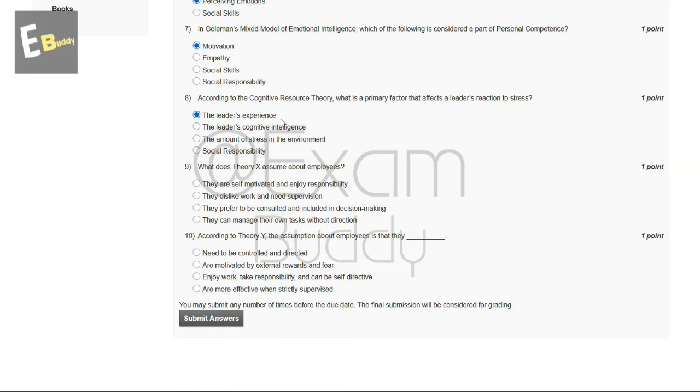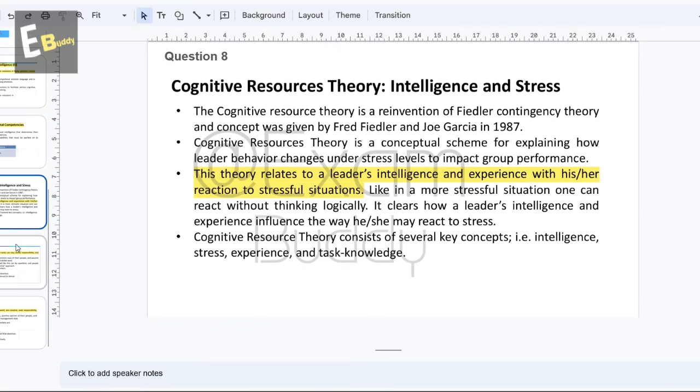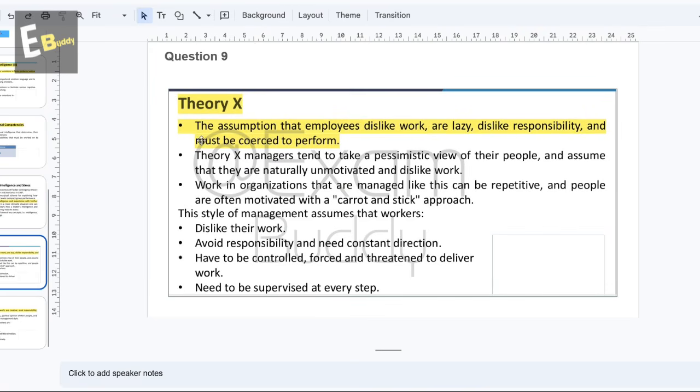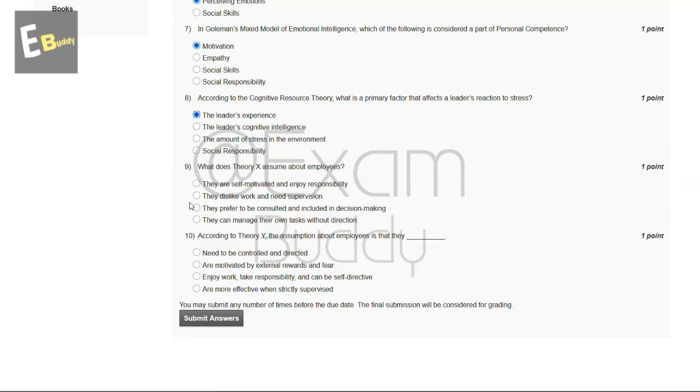And now let's go to our question number 9. What does theory X assume about employees? So these are the options, and now let's check the explanation. So explanation says theory X, the assumption that employees dislike work, are lazy, dislike responsibility, and must be coerced to perform. So the answer for our ninth question is B. They dislike work and need supervision.